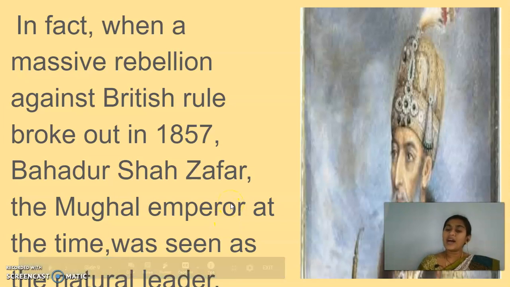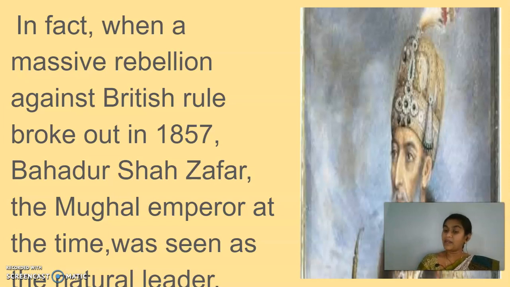So when there were no other leaders, of course Bahadur Shah had to take the step forward against the British, because at that time people started rebellion activities against British rule.